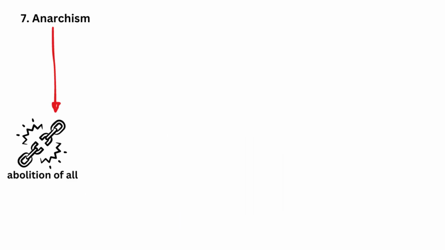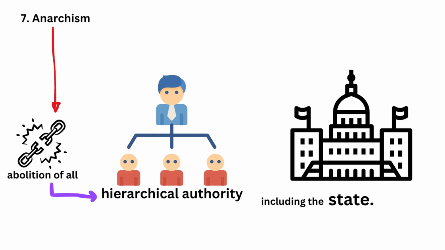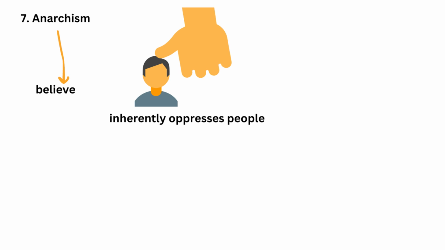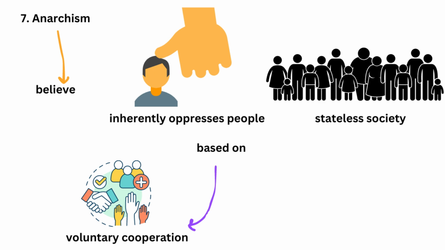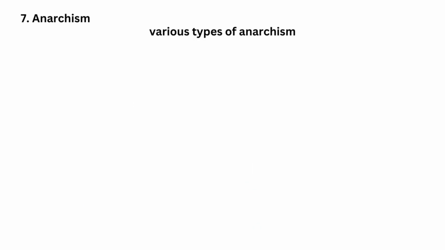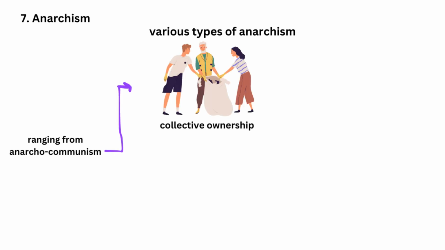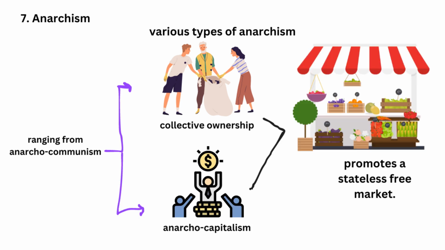7. Anarchism. Anarchism calls for the abolition of all forms of hierarchical authority, including the state. Anarchists believe that government inherently oppresses people and that a stateless society based on voluntary cooperation and mutual aid is more just and humane. There are various types of anarchism, ranging from anarcho-communism, which advocates collective ownership, to anarcho-capitalism, which promotes a stateless free market.